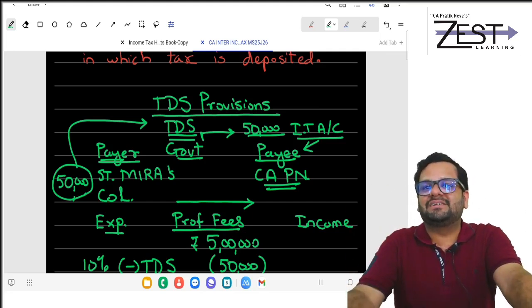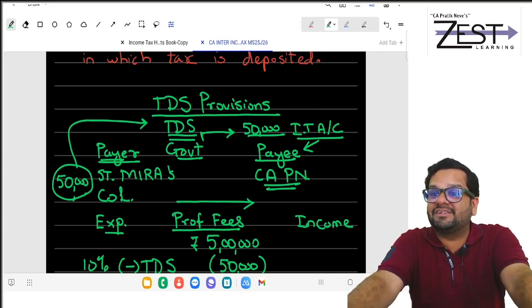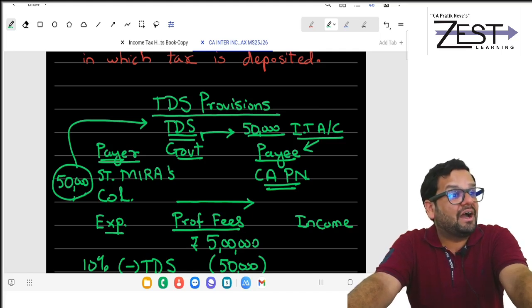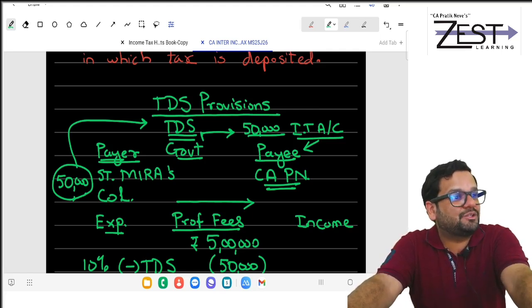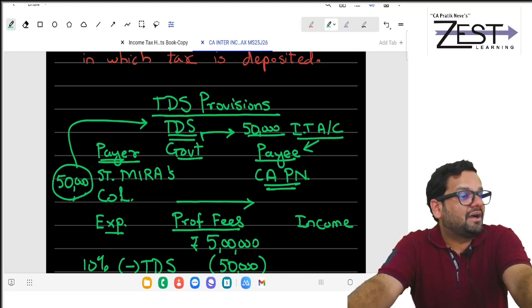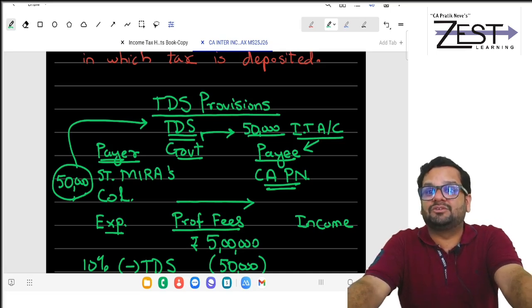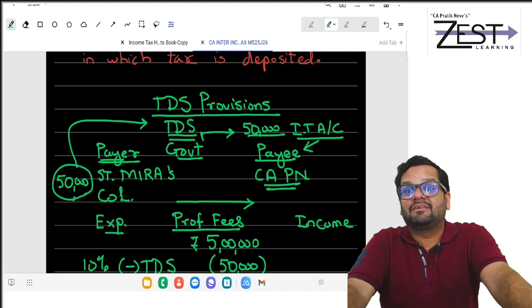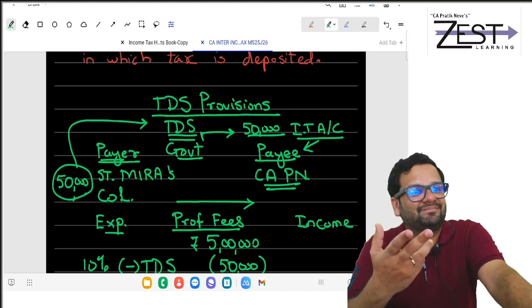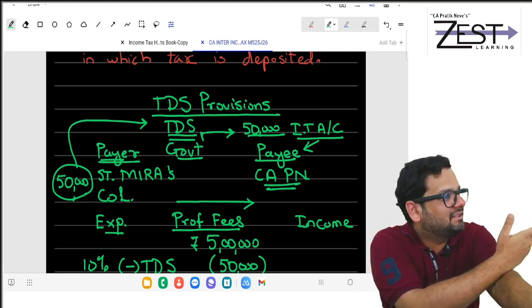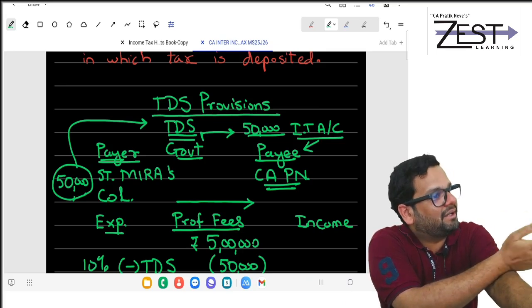In my ITR, I should make a declaration of my PGBP and my IFOS and my HP and my capital gain, GTI, and my deductions. I will get total income. I should calculate tax. From tax, I should minus tax that I have already paid. This 50,000 is as good as tax which I have already paid.